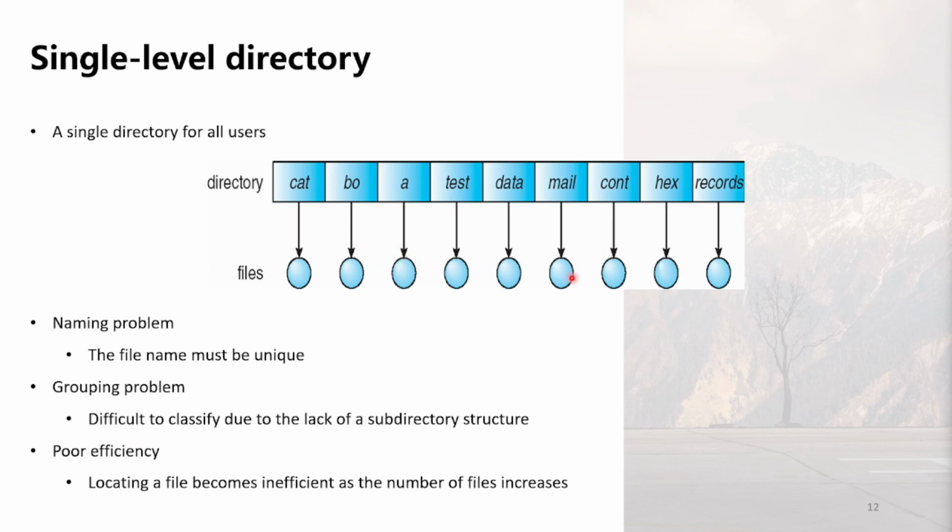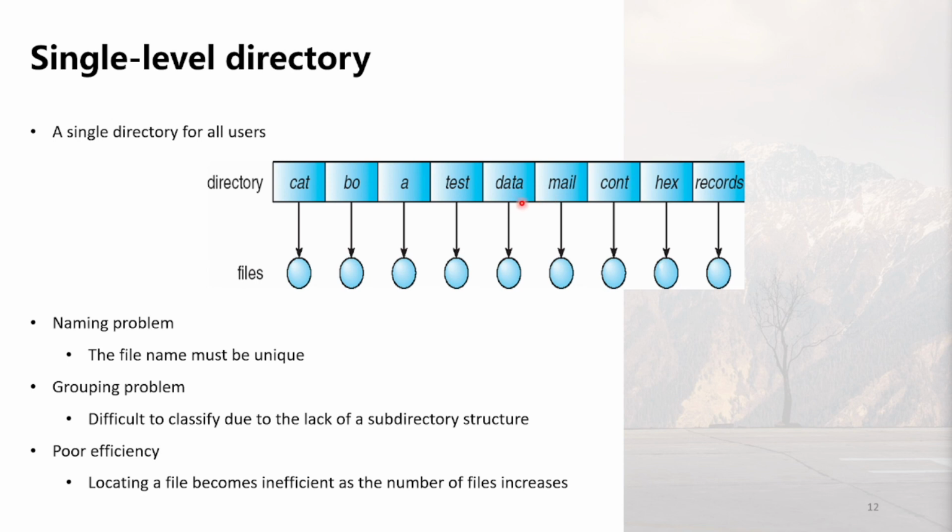This is a type of directory structure called single-level directory, where all the files are contained in a single directory. In this kind of design, all users share the same directory level. For example, a directory with files named cat, ball,